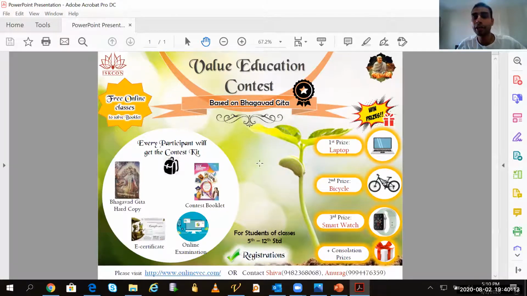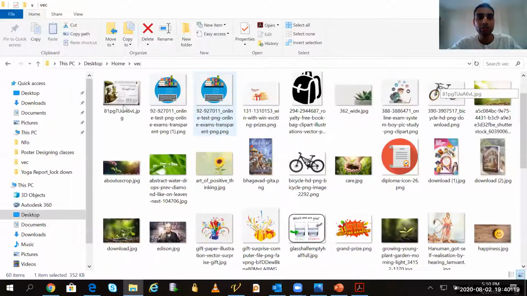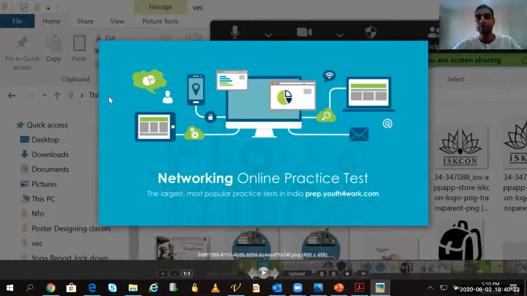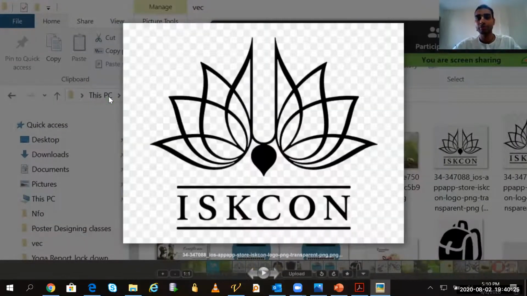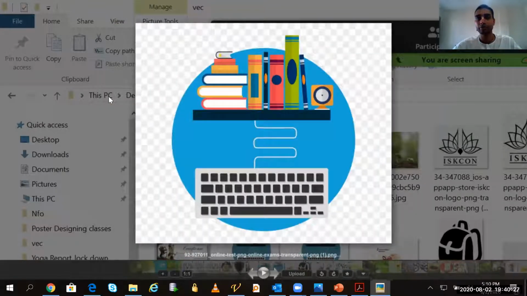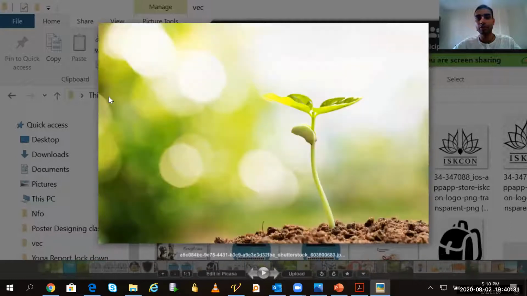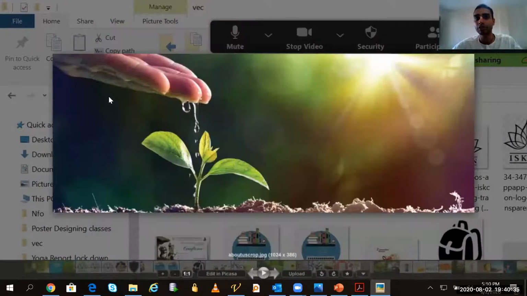And you can see the background also. Background is very bright. Actually, I searched a lot for the background. I will show you, Puji. All these backgrounds I have searched. I thought for this one, then this one, then this one. Then I found this one very bright and very beautiful. So I took that one.